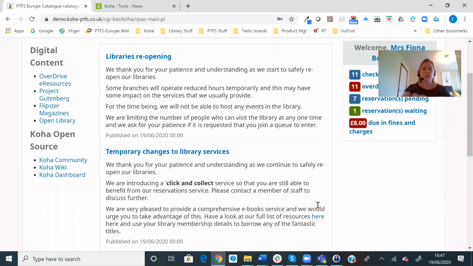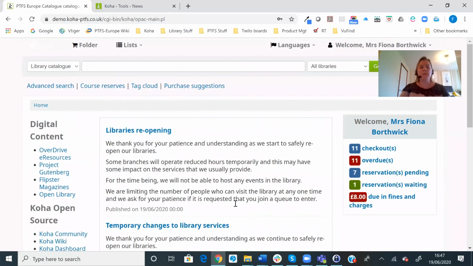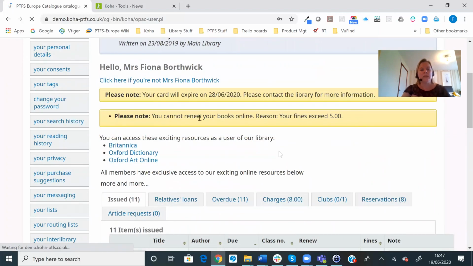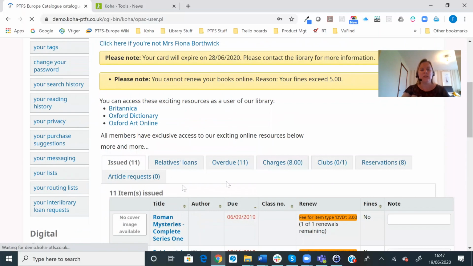Another thing I thought I would draw your attention to is once library users are logged into the OPAC, they have this summary information appearing on the home page. And if we go in to have a look at the user record, we can also see that underneath the alerts, but above the standard area where you can see your loans and renew them, etc., we've got this piece of text which says that you can access these resources as a user of our library, and then there are links out to these resources.